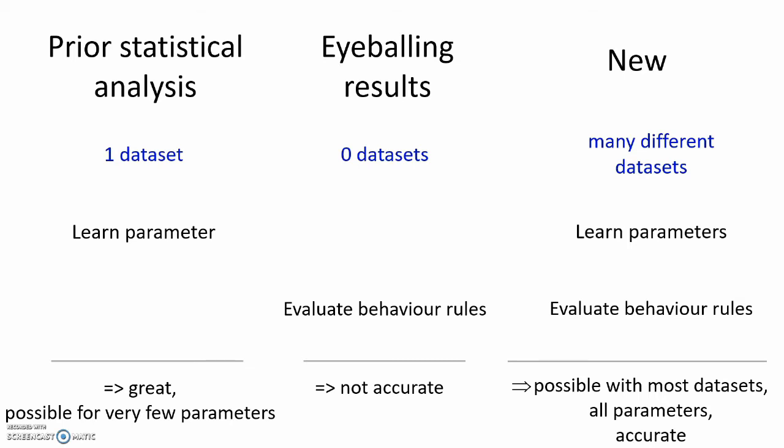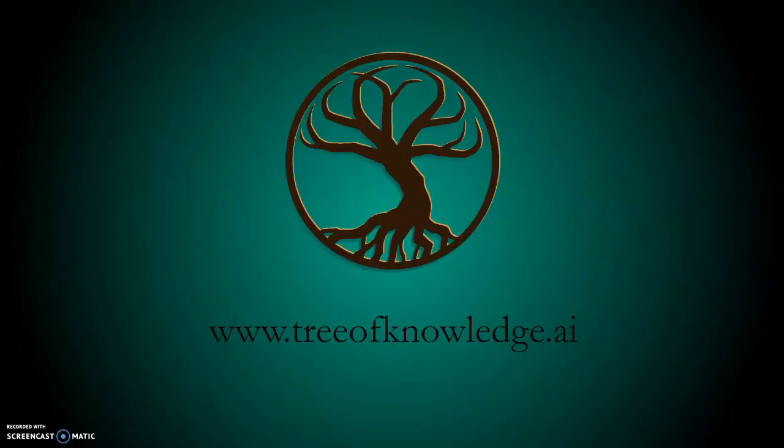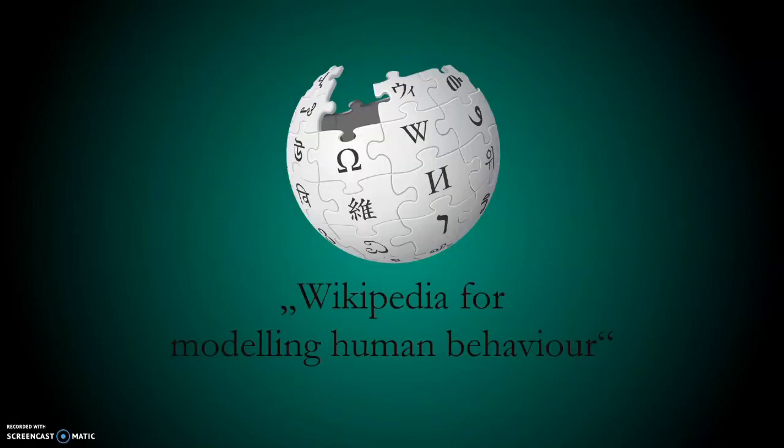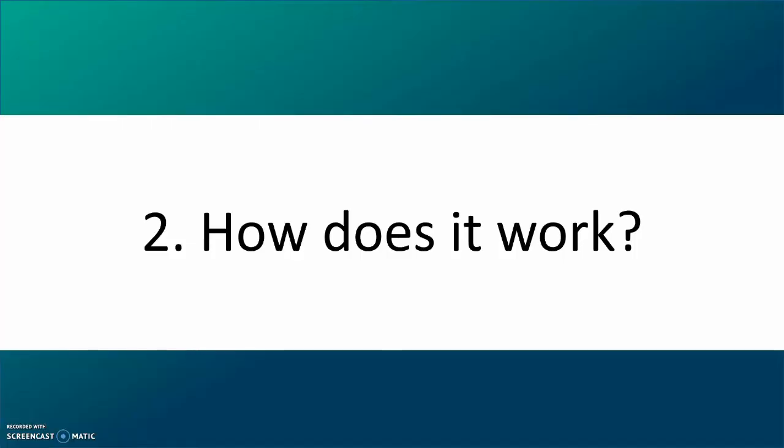This new approach is implemented in the online platform Tree of Knowledge. Just to give you an impression of the website, its previous name was Wikipedia for Modeling Human Behavior. So, how does it work?